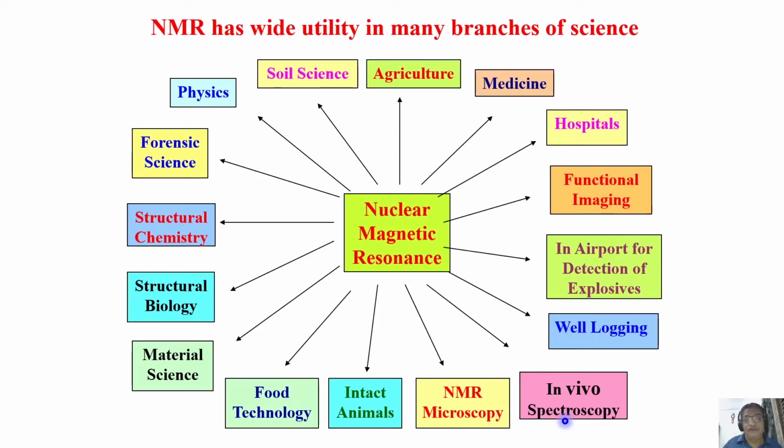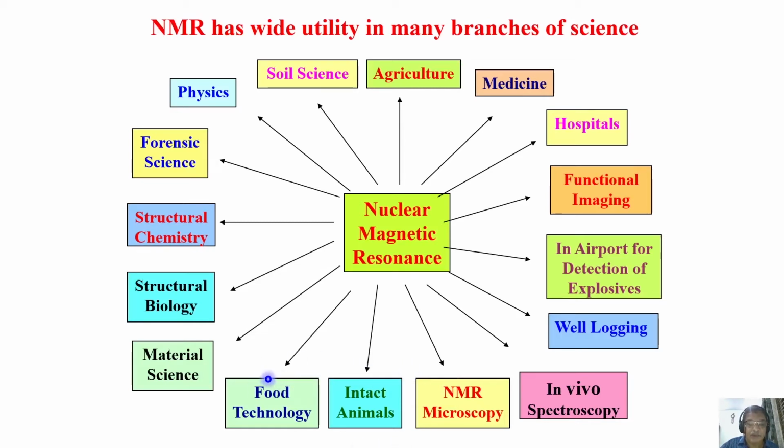There are many other things which I am not able to put in this slide. We can see NMR is exploited in the agricultural field, medicine, in hospitals where MRI is a very powerful technique now. You can study functional imaging, what is happening in your brain. In airports for detection of explosives, in unconventional applications like this, in well logging, in vivo spectroscopy, NMR microscopy, you can study intact animals.